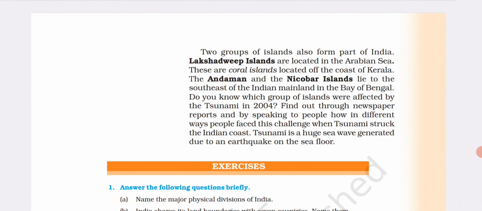Two groups of islands also form part of India. The Lakshadweep Islands are located in the Arabian Sea. These are coral islands located off the coast of Kerala. The Andaman and Nicobar Islands lie in the southeast of the Indian mainland in the Bay of Bengal.